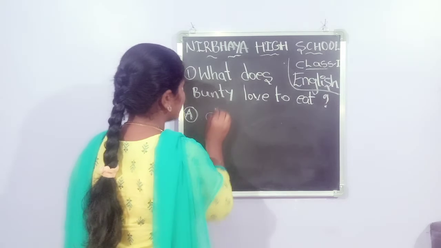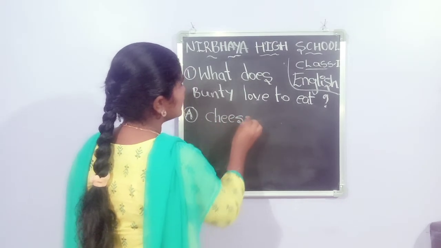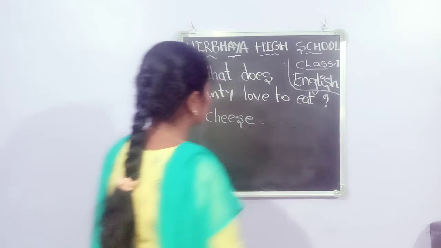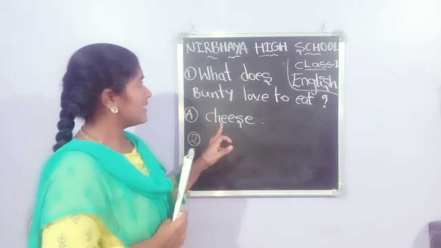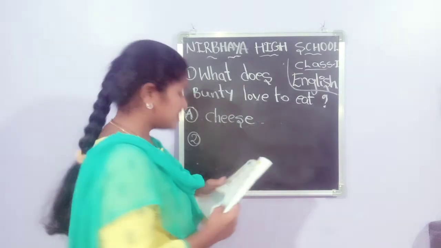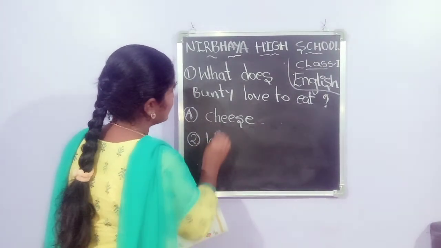So we have to write cheese. C-H-E-E-S-E, cheese. Bunty loves to eat cheese.